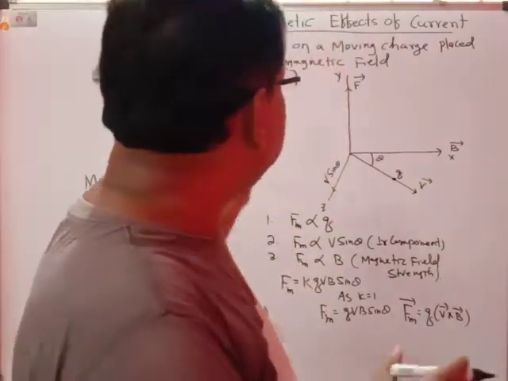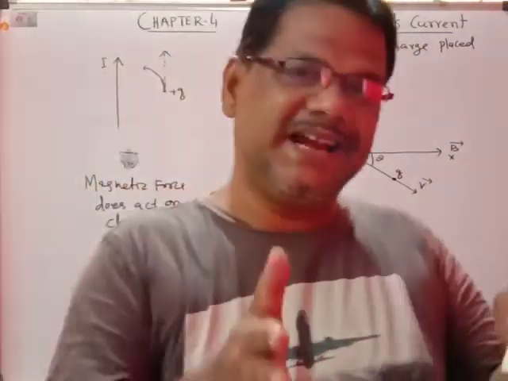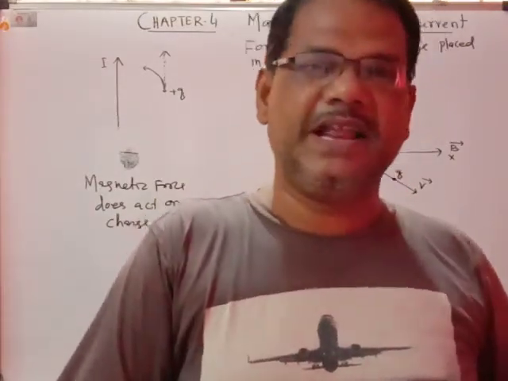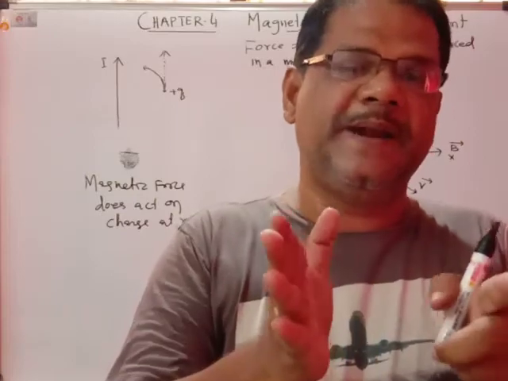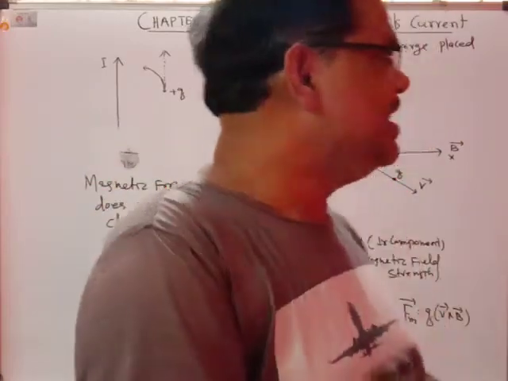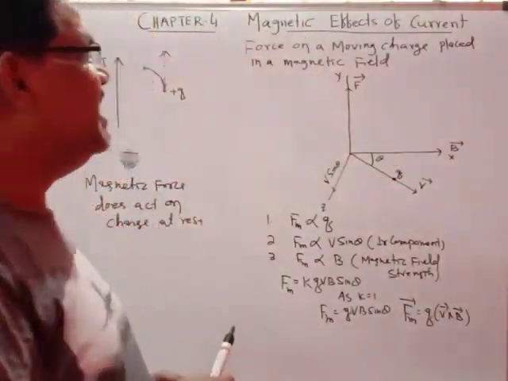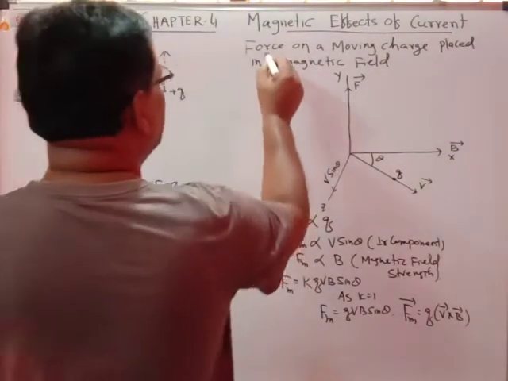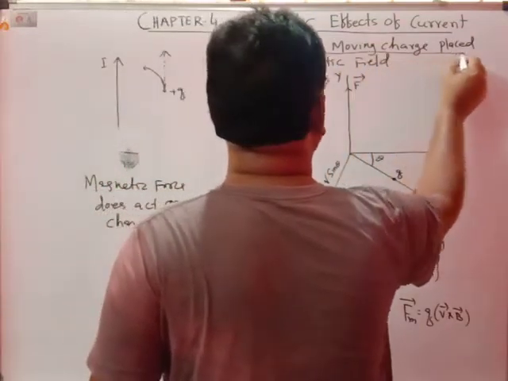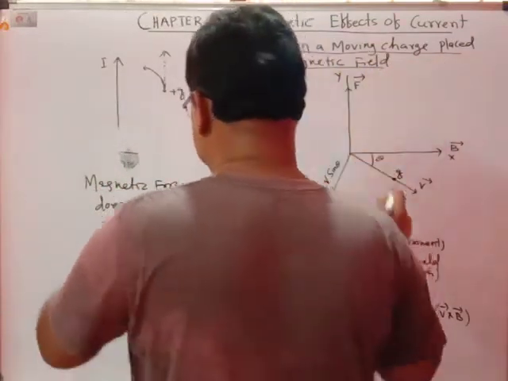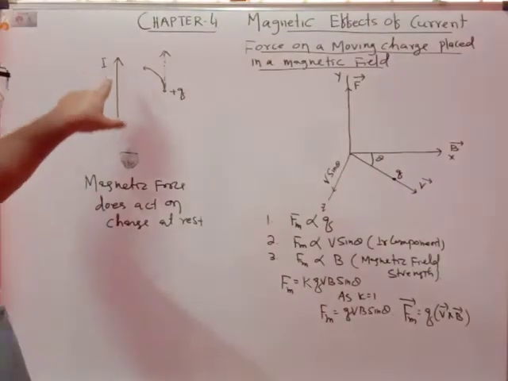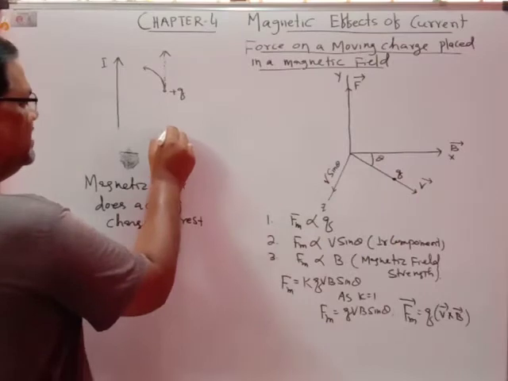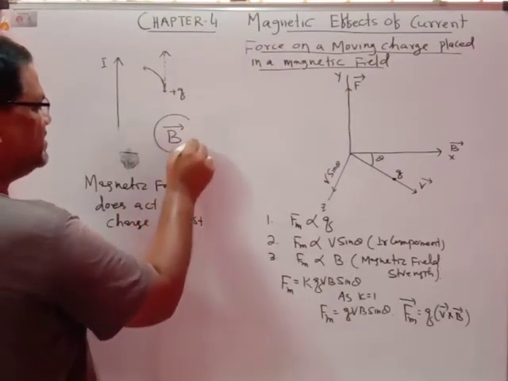And in this chapter we will be discussing the magnetic field and magnetic force, and how the magnetic field is created due to the current carrying conductor. In two phases we will be finding the magnetic force and magnetic field. Here we will be discussing the magnetic effects of current, force on a moving charge placed in a magnetic field. And the magnetic field, whatever magnetic field you are finding here, is denoted as B vector. This is the magnetic field.